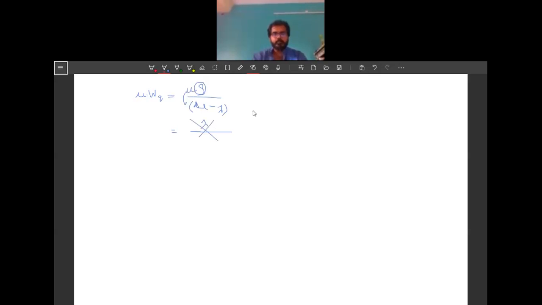So what we can do is mu into rho, so we can write the same thing as rho. We do not cross out the mu in the above part. Let the rho be there, and we will have mu minus lambda divided by mu. So this mu we can take in the denominator, and dividing both by mu, we will have rho divided by 1 minus lambda by mu. So 1 minus lambda by mu is nothing but rho itself, right?